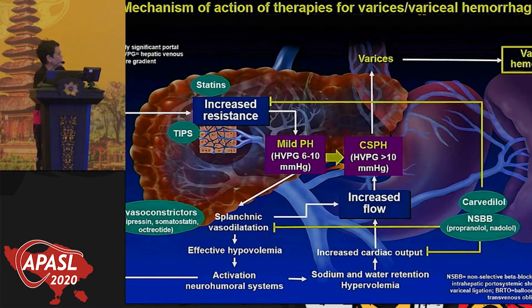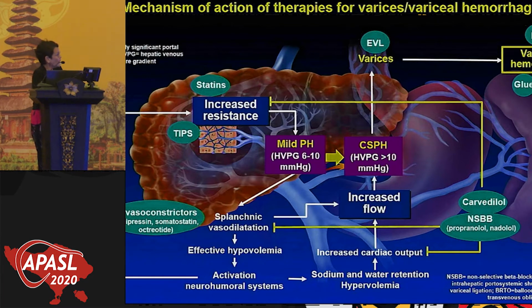Then we have statins, and Dr. Jordi Garcia Sancho this morning talked very nicely about statins, how they act at this level by causing vasodilation inside the liver by improving nitric oxide bioavailability. And then, of course, ligation is a local therapy. You ligate the varices, but you have nothing to do with any of the pathogenic mechanisms. This is something important for you to realize, that ligation is a local therapy. It may prevent variceal hemorrhage, but it's not going to prevent ascites or any of the other complications of cirrhosis.